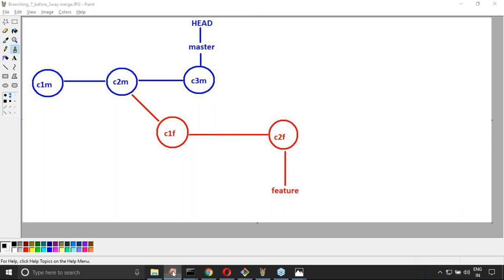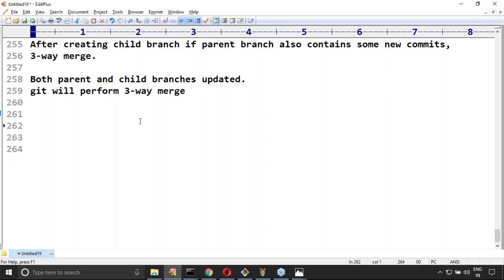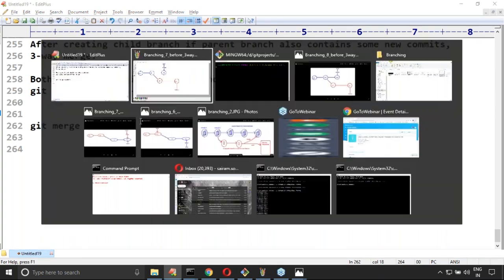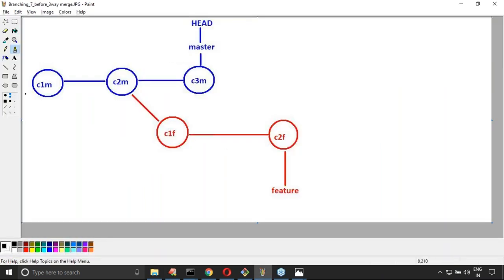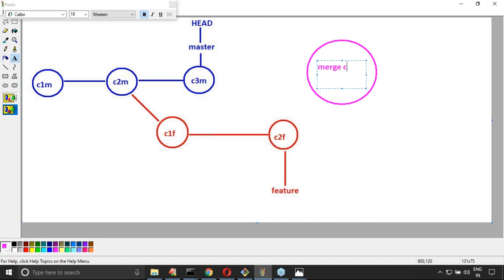Now my requirement is, from the master branch, git merge feature. What will happen is a new commit will be created. Remember carefully, sir. This commit is considered a merge commit.